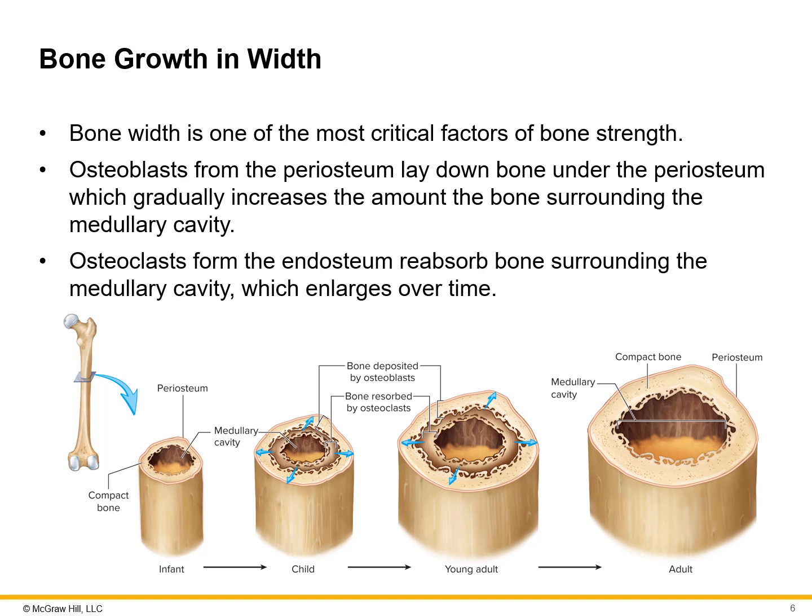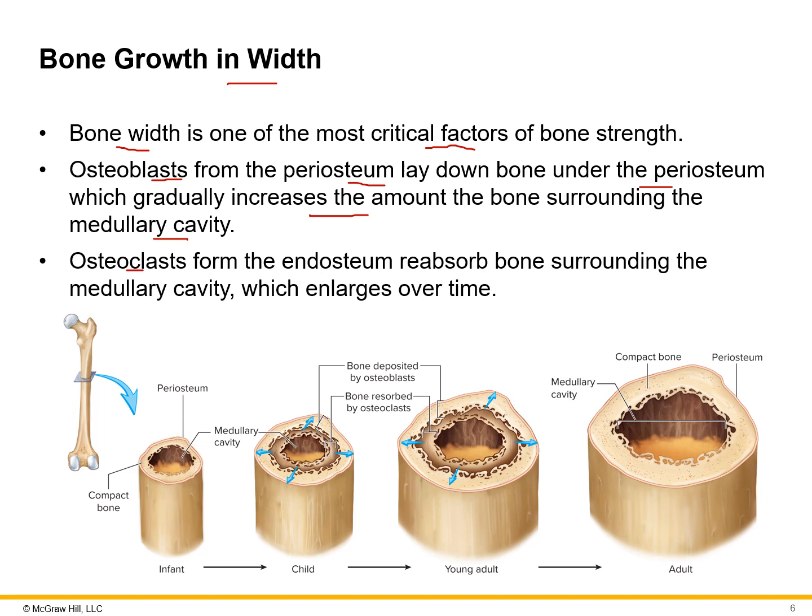So what about the bone growth in width? So how wide or how thick a bone is, not how long, which is based on the articular cartilage. So the bone width is one of the most crucial factors in its strength. So not how long it is, but how thick or how wide it is. So the osteoblasts from that periosteum lay down bone under the periosteum and then gradually increase in the amount of bone surrounding that medullary cavity, which is the opening in the middle.